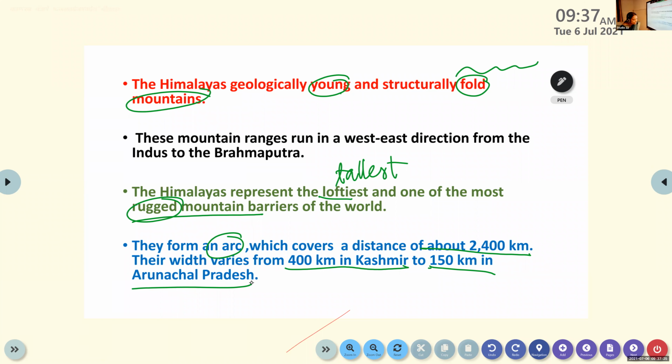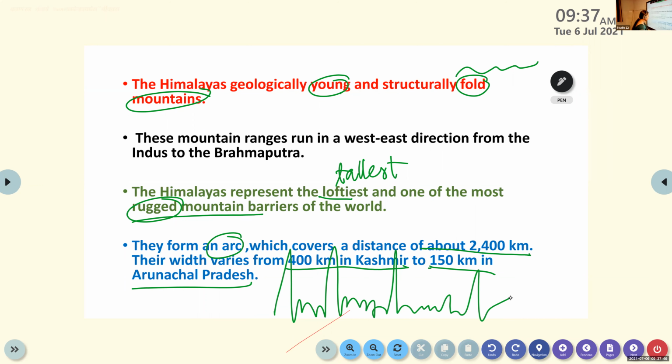So it is the loftiest mountain as well as the most rugged mountain in the world. Rugged in the sense, rough. Yes, it's very rough and very hard and not safe. It is uneven, from place to place.